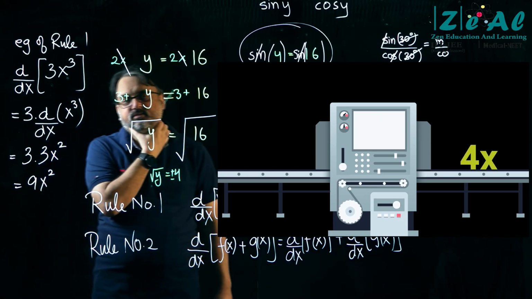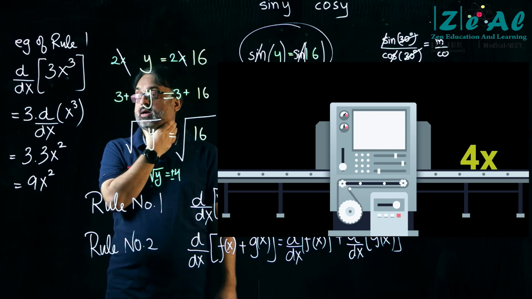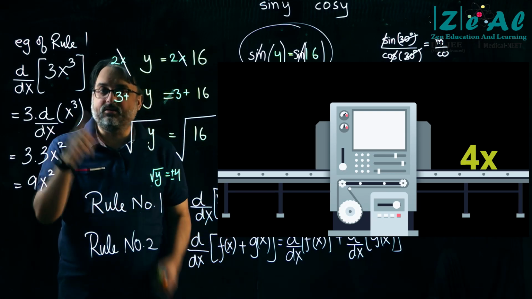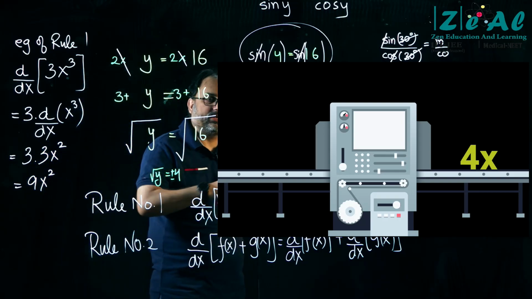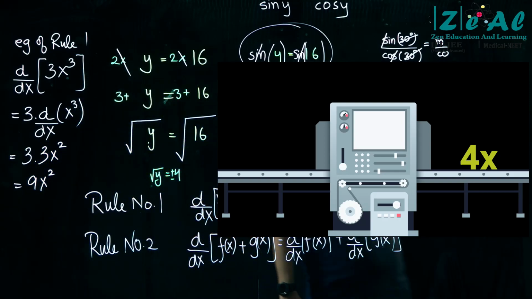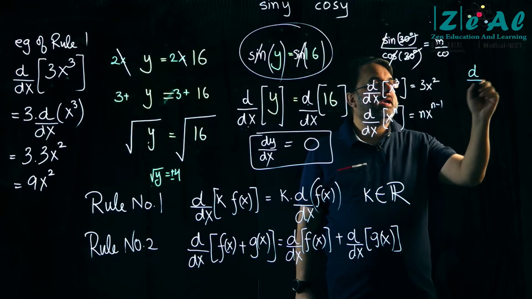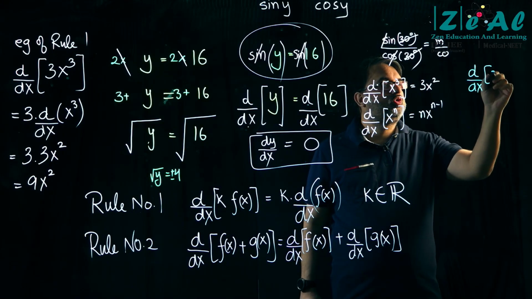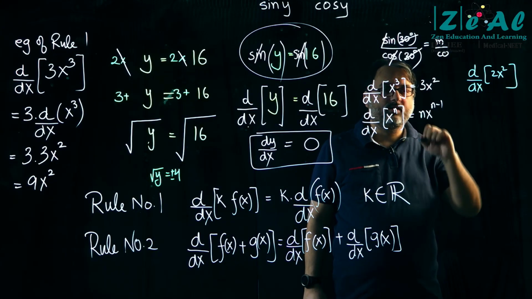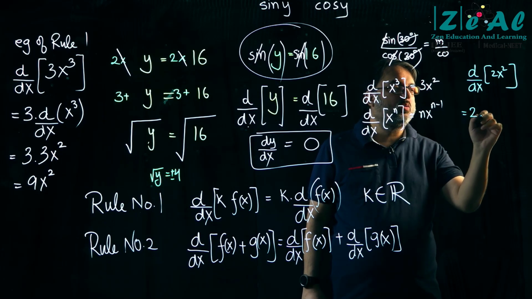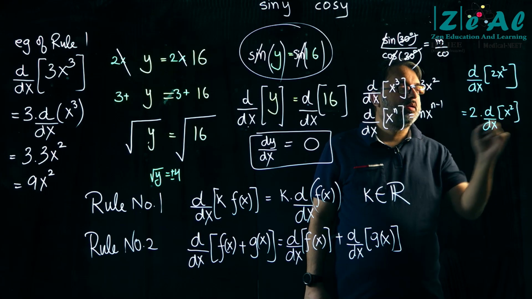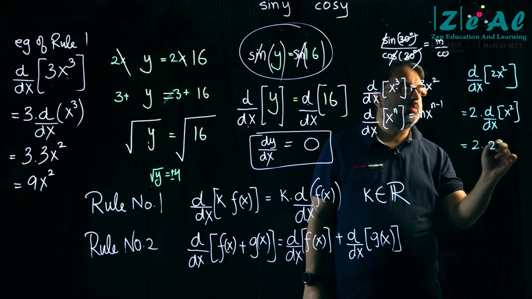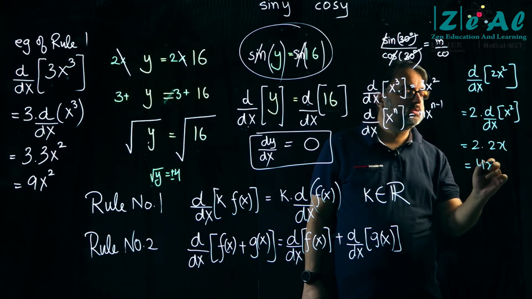I get 4x. Why do I get 4x? Well, d by dx of 2x square, that is what we want to do, right? This is equal to 2 into d by dx of x square, which is equal to 2 into 2x, which is equal to 4x.